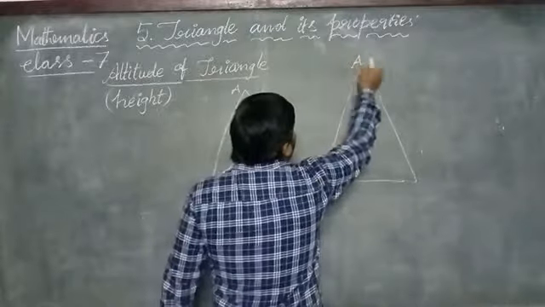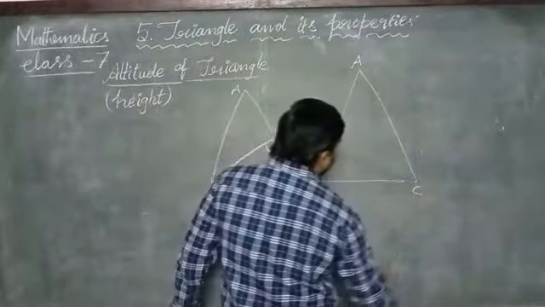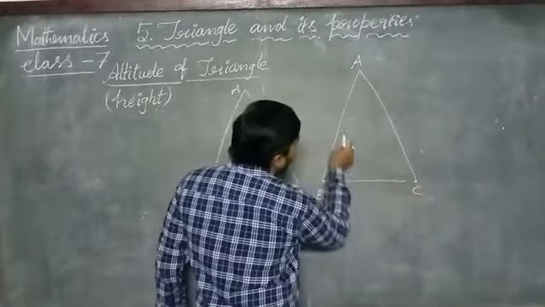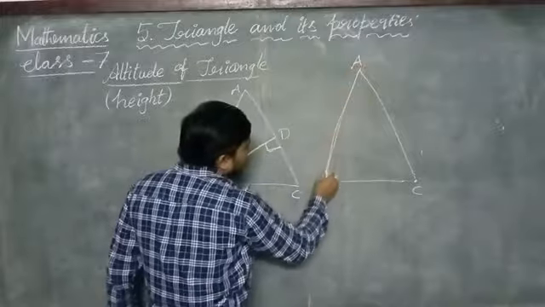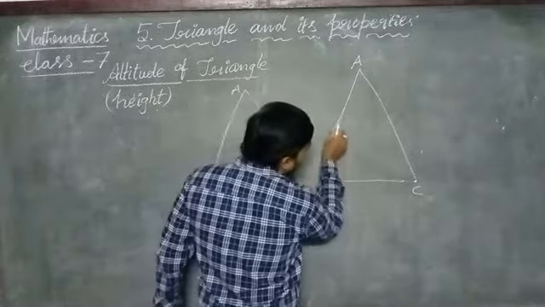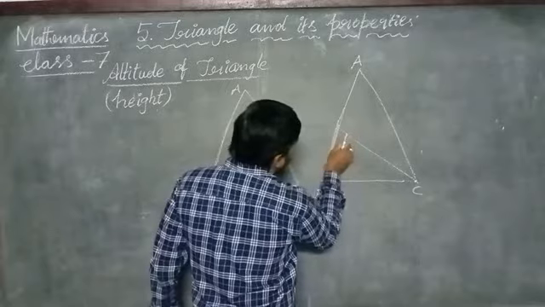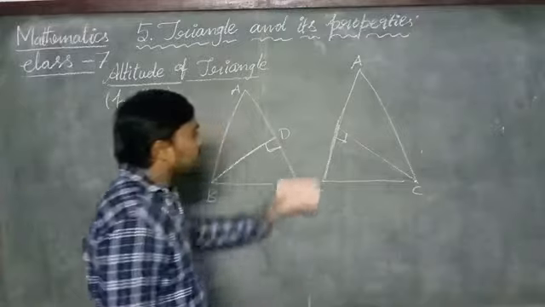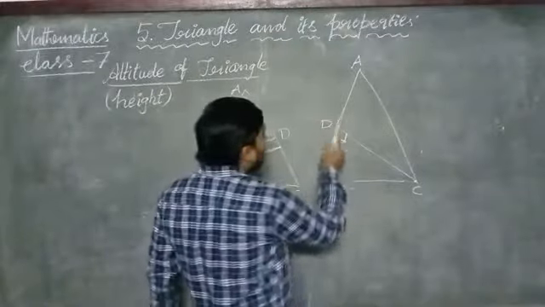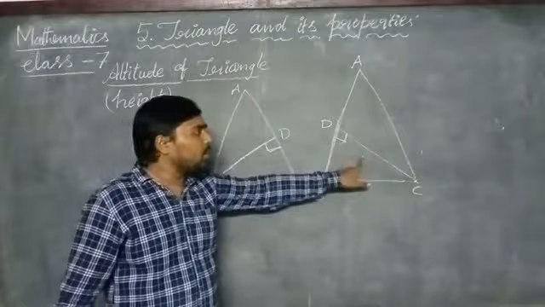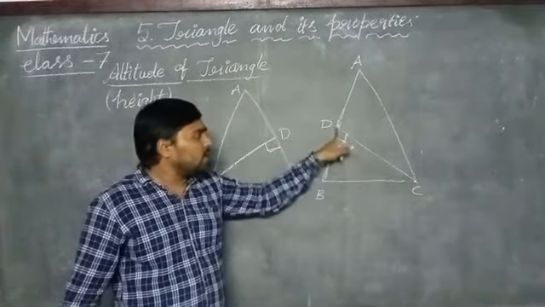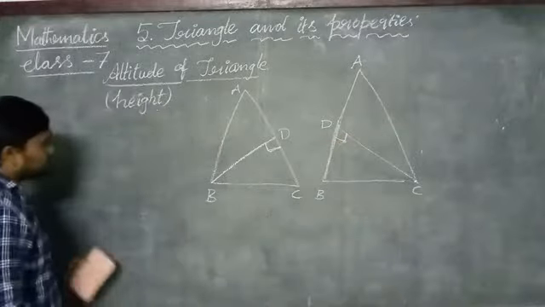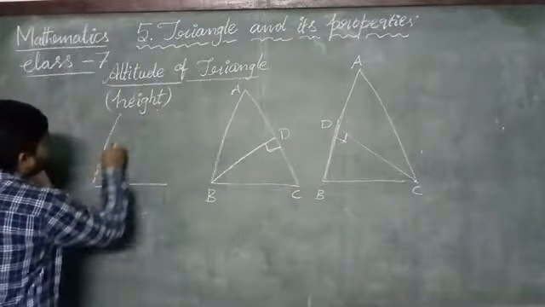Okay, if it is the triangle ABC, if you draw the line segment from the vertex C to the opposite side AB, the line segment which makes an angle of 90 degrees with AB, then it will also be treated as the altitude of the triangle, and the length of the line segment shows the height of the triangle.